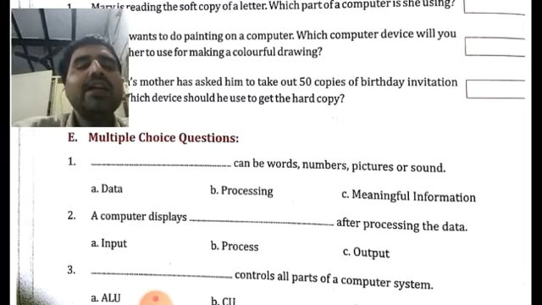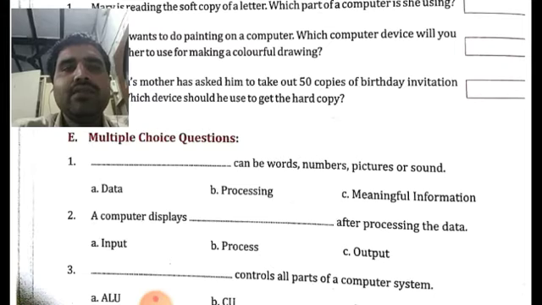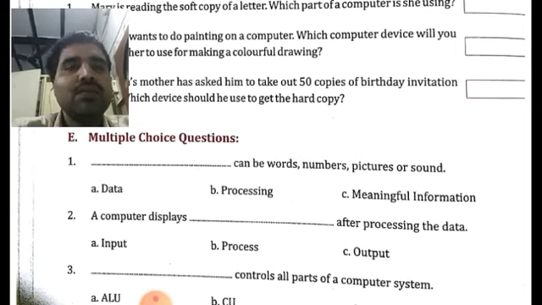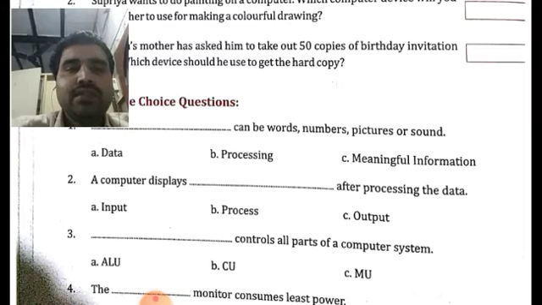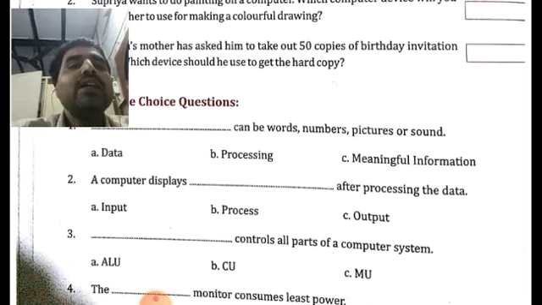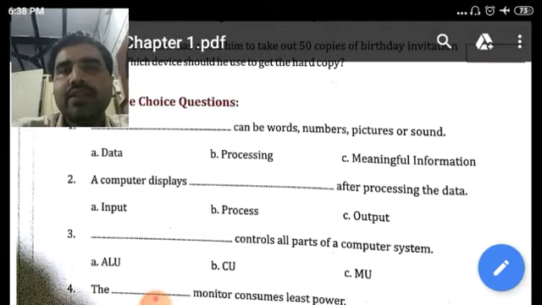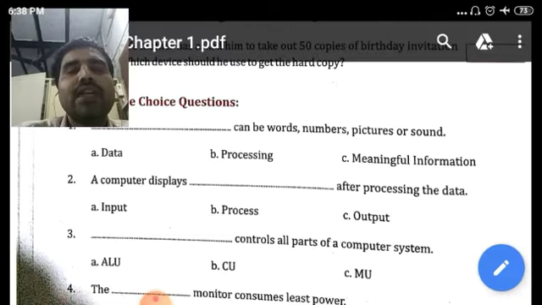Then the second one: a computer displays dash after processing the data. What is it that computer displays? It is the output. A computer displays the output after processing the data. Then, dash controls all parts of a computer system. So what is the correct answer here? What controls? The control unit or the CU. ALU is used for calculations. And MU, the memory unit, is used for storage.